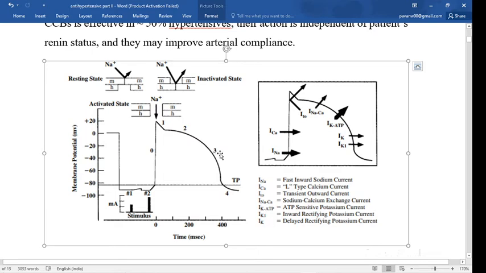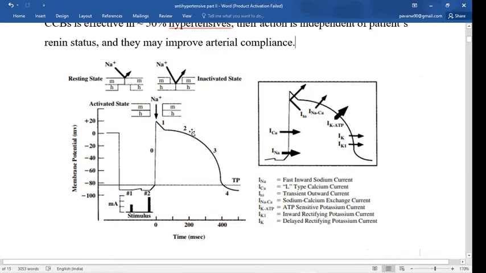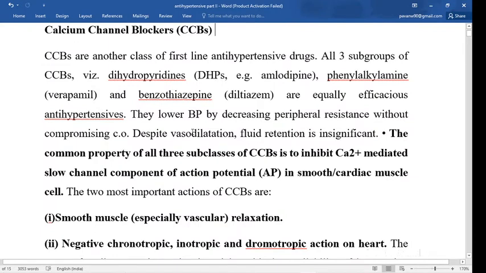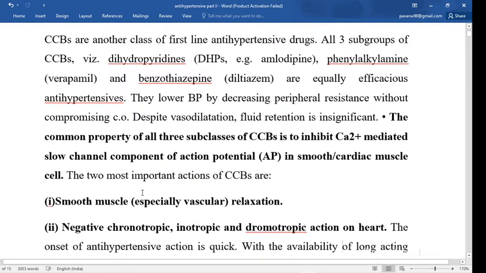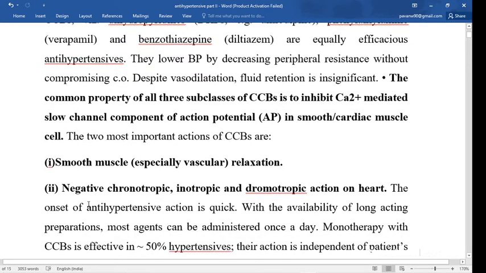In phase 3, repolarization occurs by opening of the potassium channel. So in the mechanism you simply draw this diagram and inhibit phase 2, meaning you inhibit this calcium channel, and due to that the contraction is inhibited and it causes smooth muscle relaxation. Hence you have seen two actions: smooth muscle, especially vascular relaxation, and negative chronotropic action.